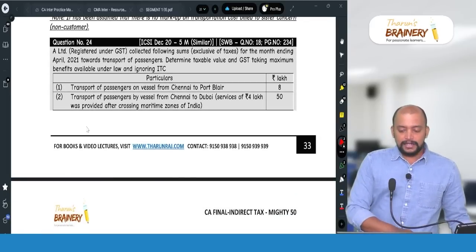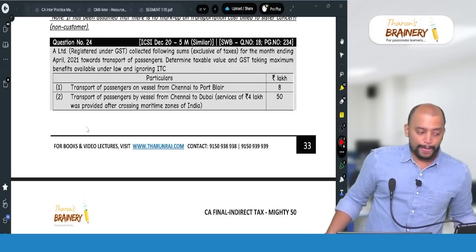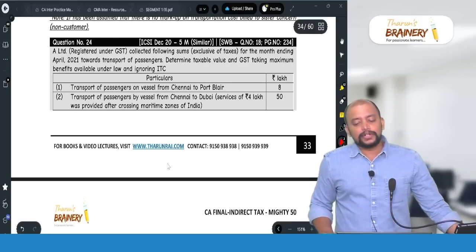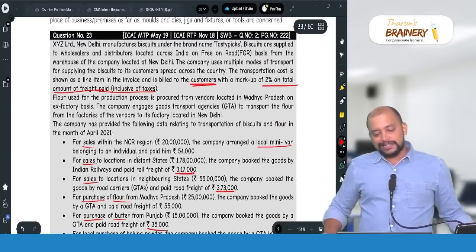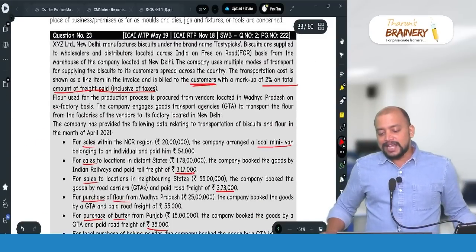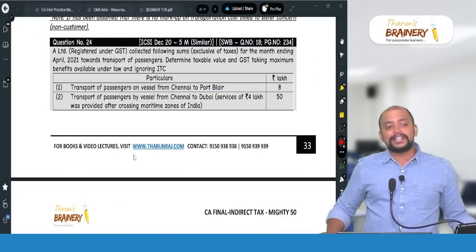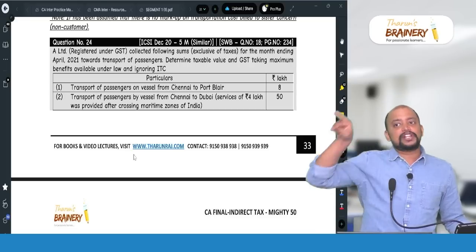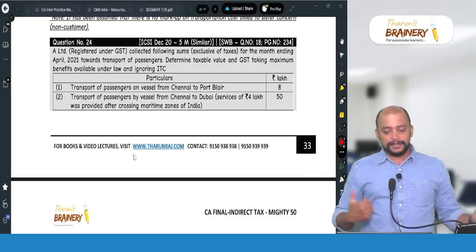Then next one, page number 234. It's a very good question, my favorite question this is, but not yet asked in main exam. MTP, RTPs only they gave. Main exam they have not yet asked, but it's a very good question because covering all the transportations and valuation. So valuation is also connected here and exemptions with respect to transportation is also covered.